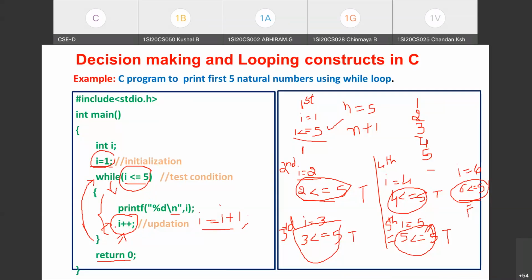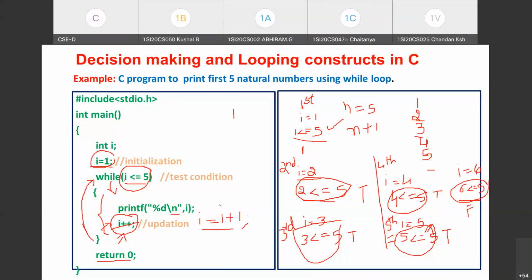If you miss this updation part, say for example, I don't give I plus plus, what happens? What will be the output if I don't give I plus plus? Infinitely. What value will be printed infinitely? 1 will be printed, correct? Say I is 1. 1 less than or equal to 5, the condition is satisfied. It prints the I value, 1 gets printed. After printing 1, control will go to the beginning of the while loop.